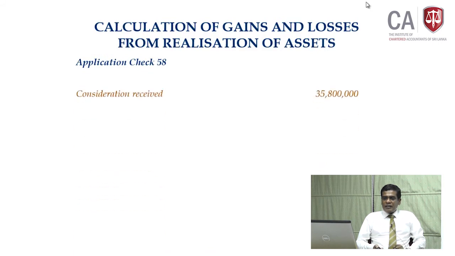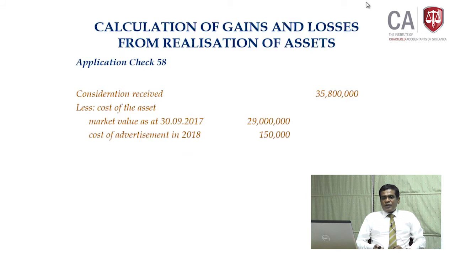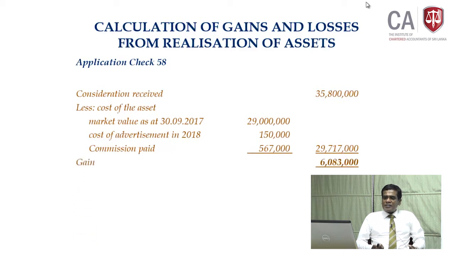Consideration received, 35,800,000. The cost of the asset, ignore section 37. Market value of the asset on 30th September 2017, 29 million, according to the transitional provision because it is an investment asset. Costs incurred at the time of sale in 2020, advertising 150,000. Commission paid again, 567,000. Altogether 29,717,000. So the gain shall be 6,083,000. This gain should be taxable at the rate of 10% under the first schedule.